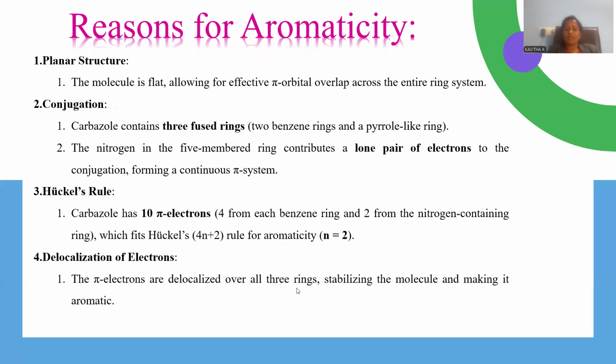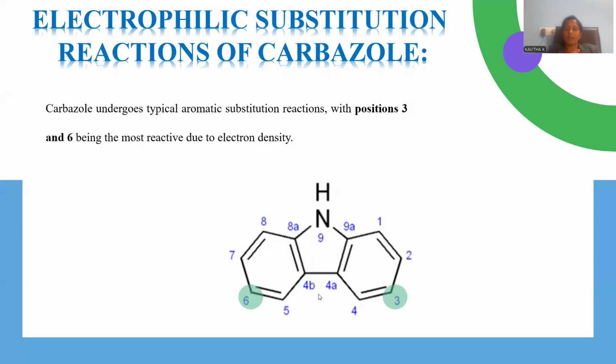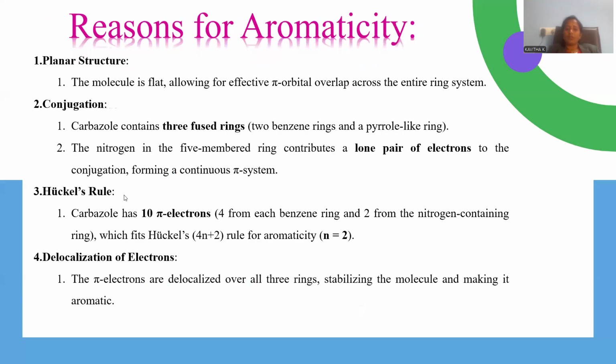A 12 pi electron system is located there. 6 plus 6, 12 pi electrons, are contributed by the benzene rings, and nitrogen also contributes a lone pair of electrons into the aromatic ring system. So 4n plus 2 pi electrons equals how many? 12 plus 2, a total 14 electron system. That is why it obeys the Hückel rule, right?